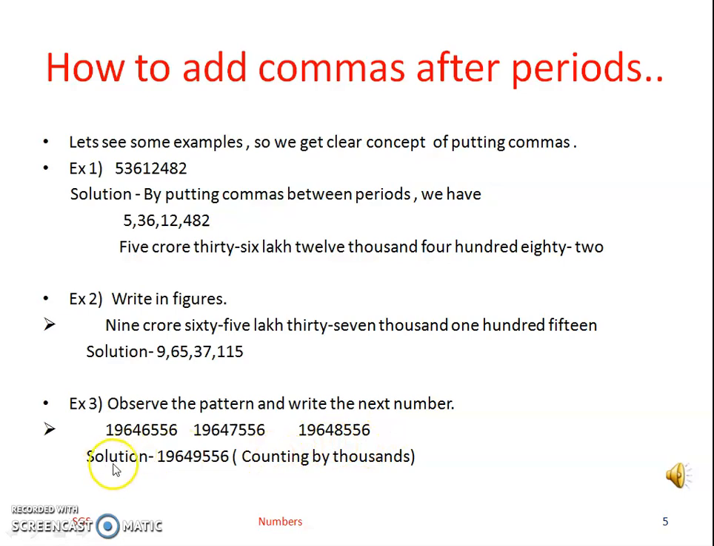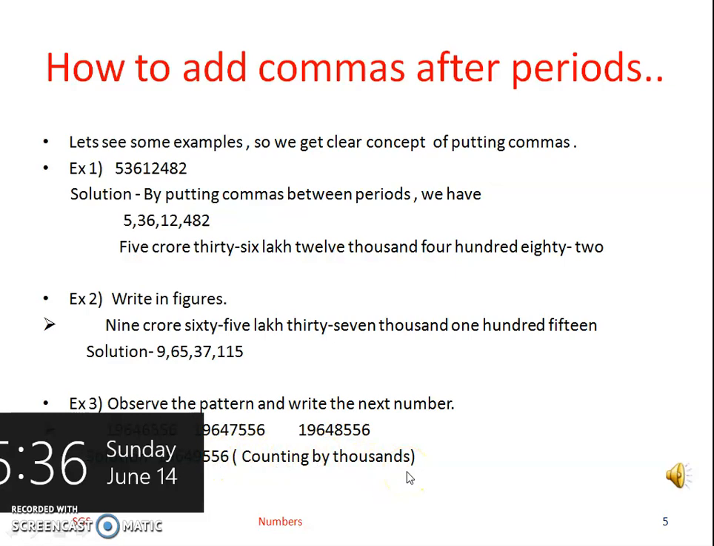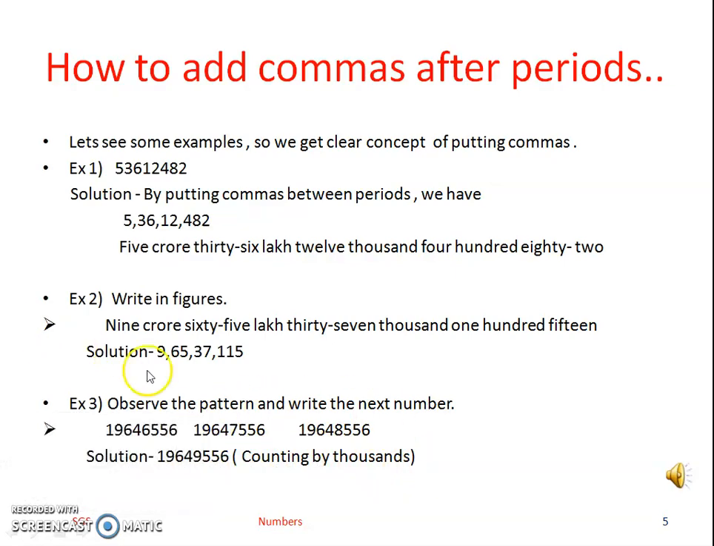We can observe here there is a difference of counting by thousands. We are getting a difference in thousands. Like in the first number we are getting 46,000, in the second number we are getting 47,000, and in the third number we are getting 48,000. Okay, so there is a difference of thousands. So what will be our next number? 1 crore 96 lakh 49,556, and we will write the reason: counting by thousands.